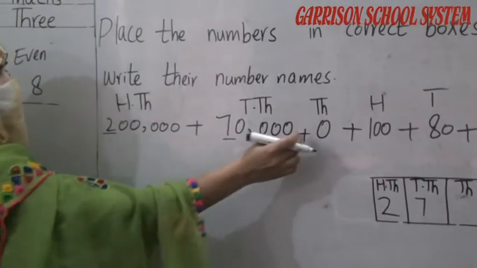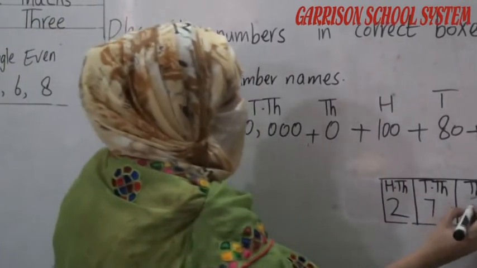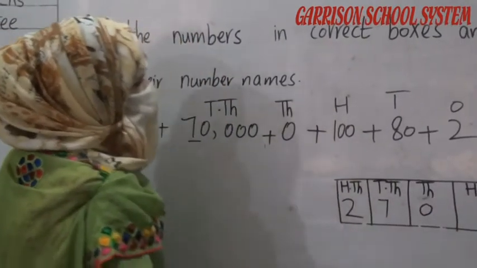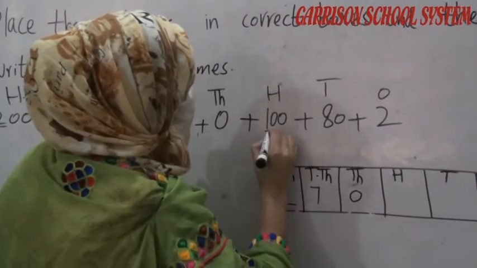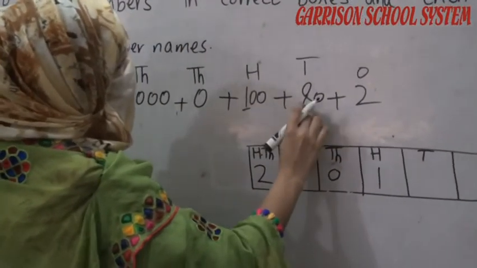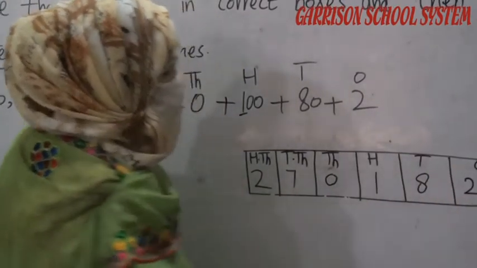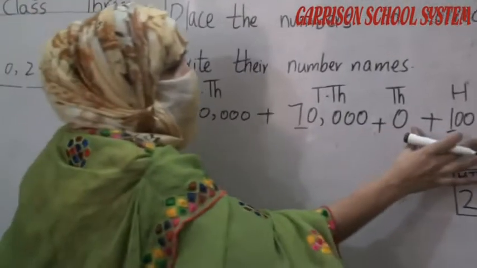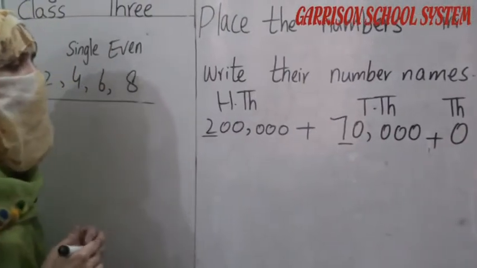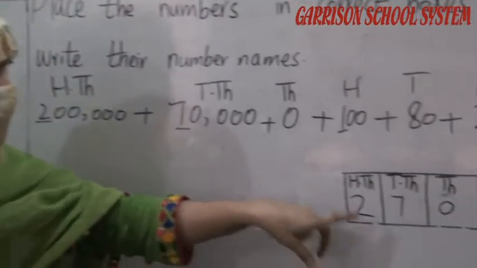Which number is in 1000 place? 0. Here is no number, so we have to write here 0. Which number is in 100 place? 1. Which number is in 10th place? 8. And last 2. Okay student, these numbers are in expanded form. We have to write these numbers into its place values.